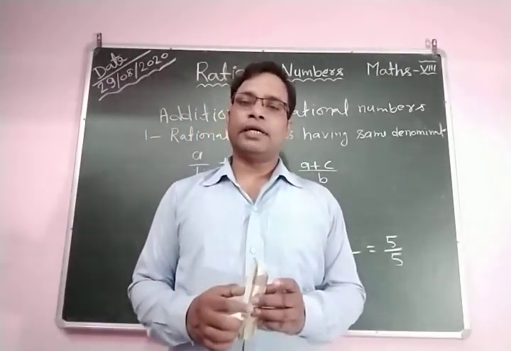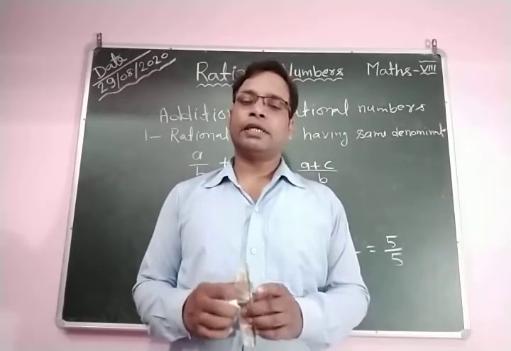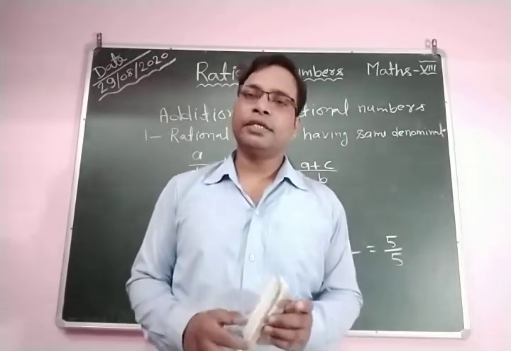Now we are going to discuss the next type of addition of rational numbers, rational numbers having different denominators.